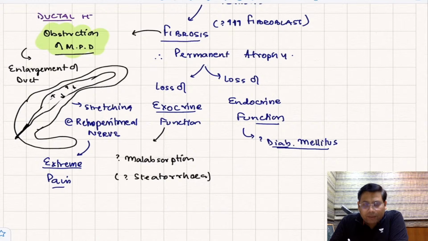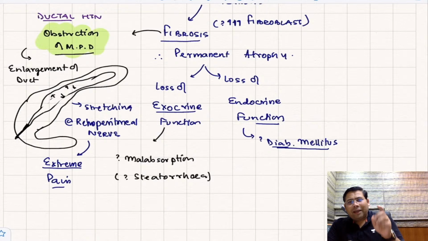And what is ductal hypertension? It is nothing but the obstruction of the main pancreatic duct, resulting in what? The sudden stretch of the pancreatic duct, resulting in the stretching of the nerves. Now the proof to this is, whenever you have a patient with intractable pain, you can go for chemical sympathectomy of the celiac plexus. So celiac plexus block helps the patient.